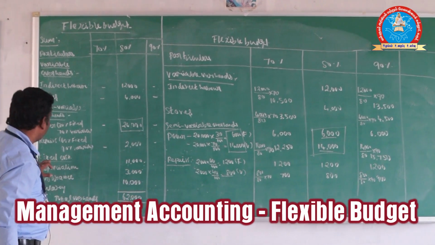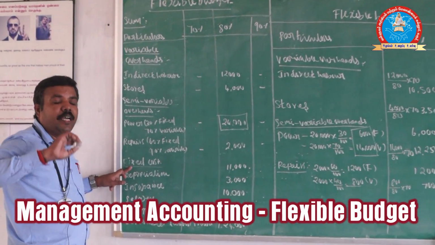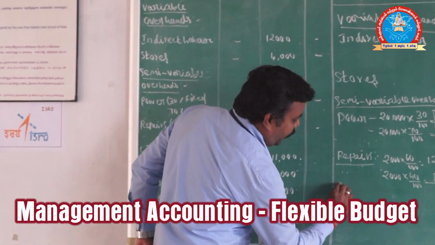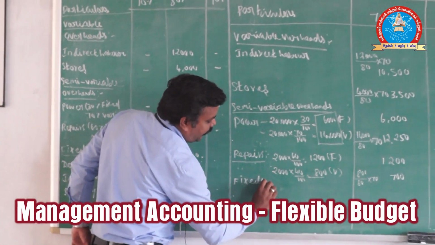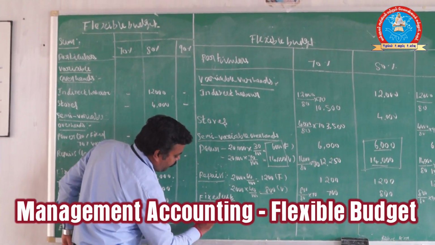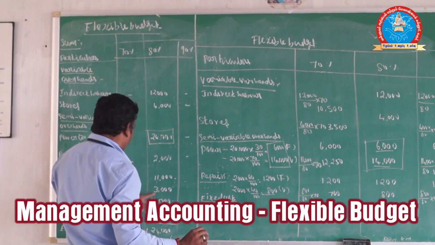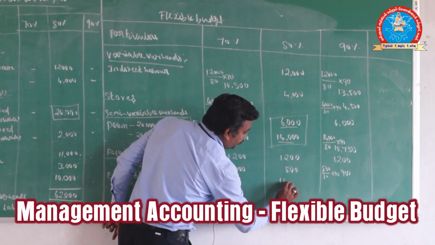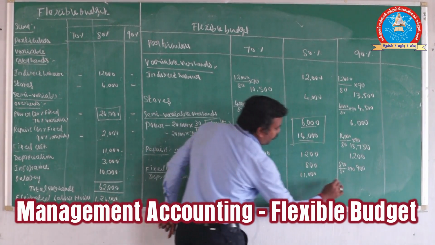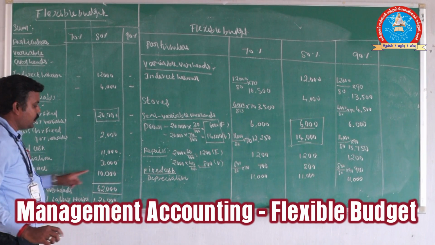Now we can come to the third cost. It is called the fixed cost. Fixed cost should be constant for all the levels. So now you can put the heading as fixed cost. The first cost is depreciation. So what is the depreciation value? 11,000. You can put 11,000 in the 80%. Here also it will come 11,000, 11,000. Next one, insurance, 3,000.